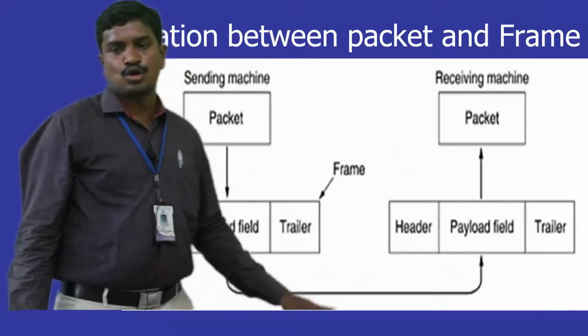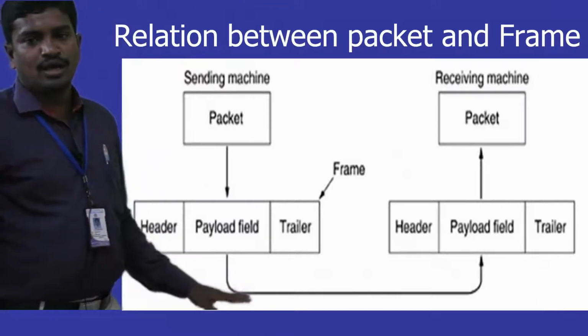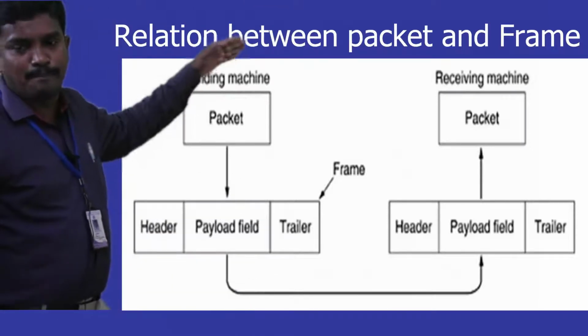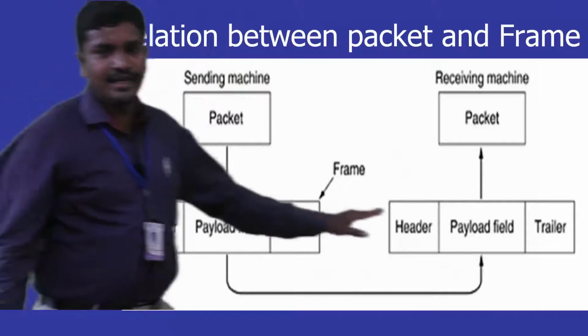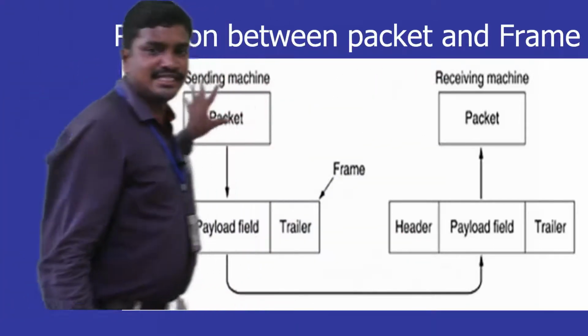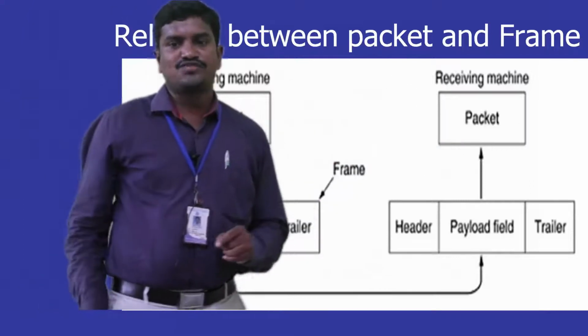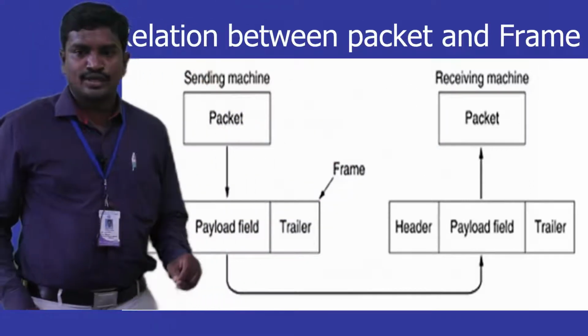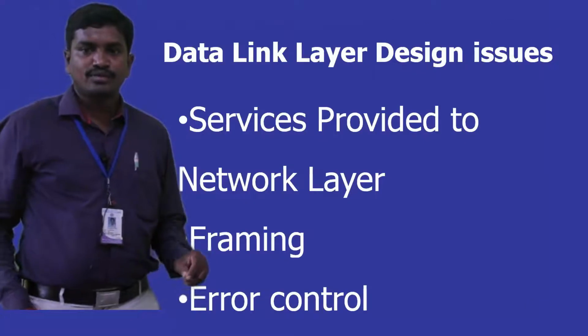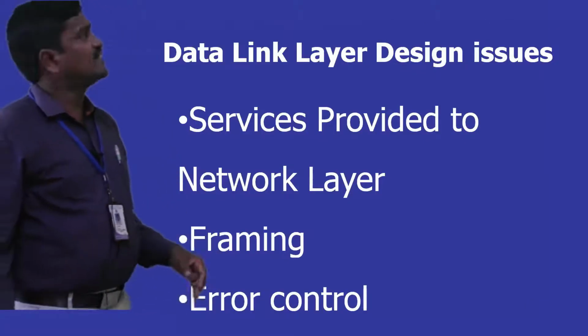So this process exists in converting a packet into a frame, and then a frame into a packet. This is at the sender side, and this is at the receiver side. This way the relation exists. So in the next slide we will see the basic design issues of the data link layer.